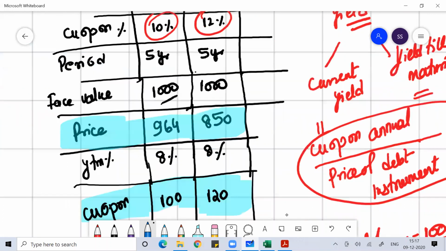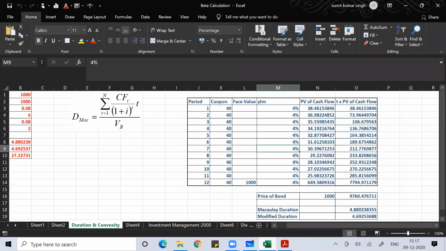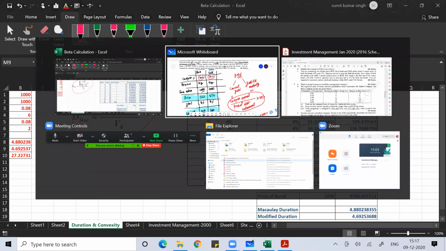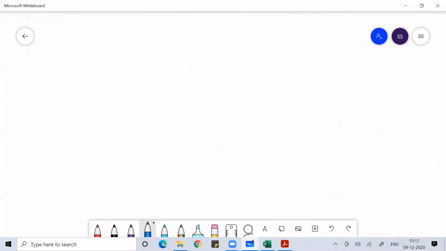Now the next thing you have to calculate is the duration. When we talk about the duration, this is basically the formula for the duration. Durations are of two types. One is called Macaulay duration, and the other is called modified duration.